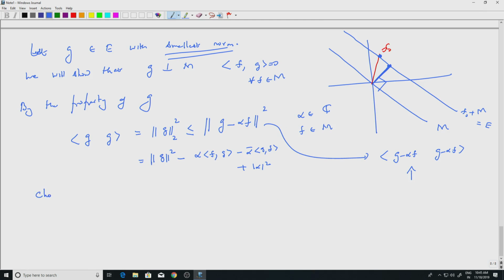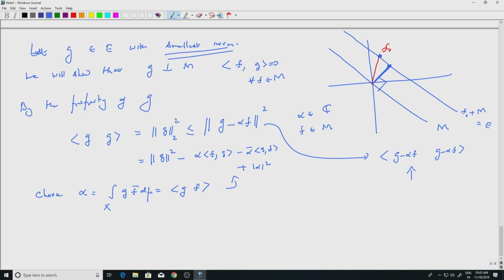So choose alpha to be integral over x of G F bar d mu, which is simply the inner product of G and F. And so that is a complex number.